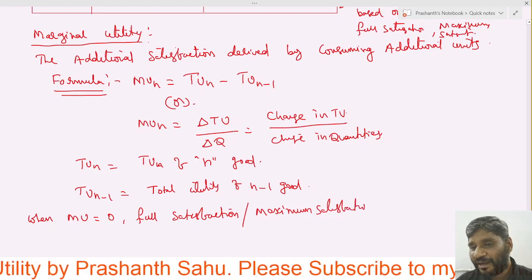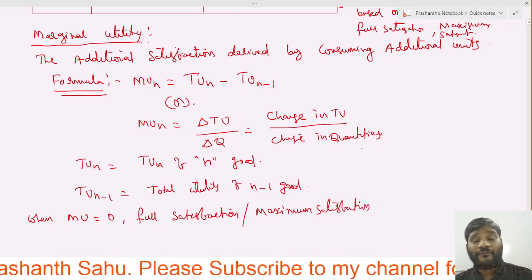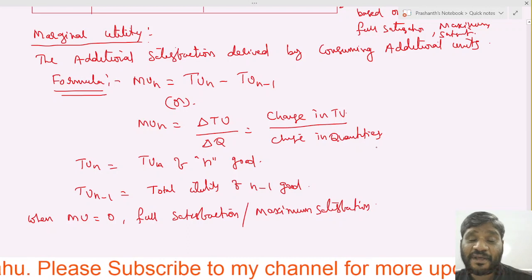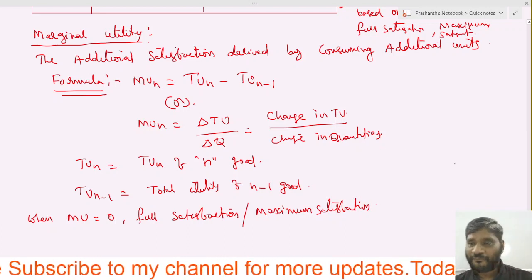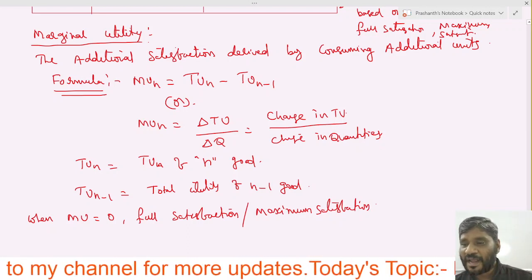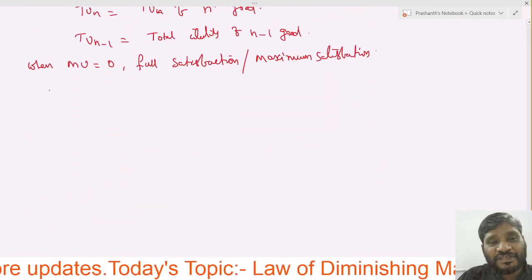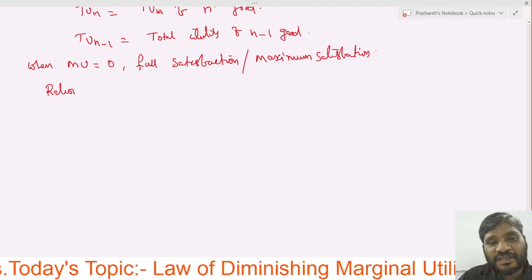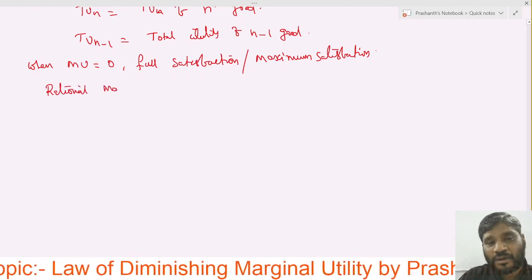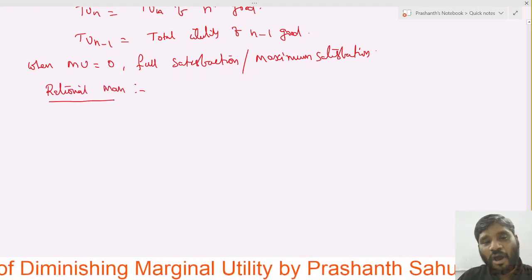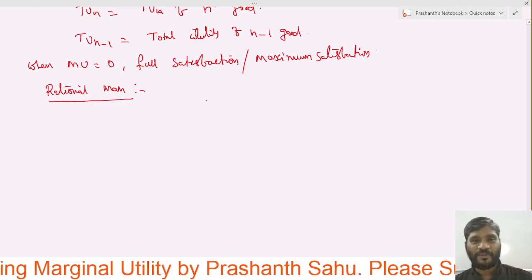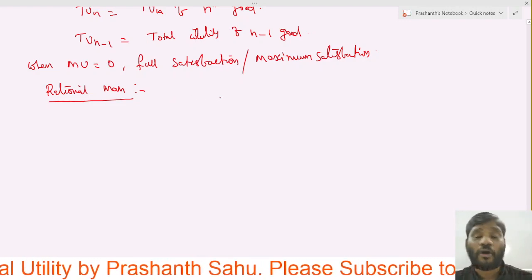Now, you know, every consumer is a rational man. Here man means all persons. In economics it tells about all persons.